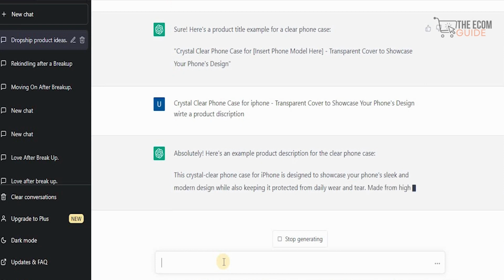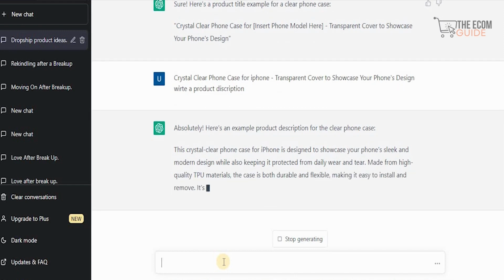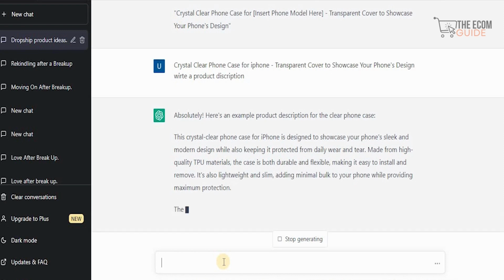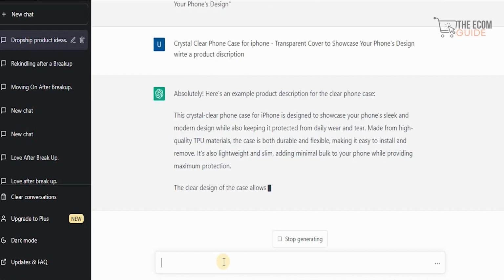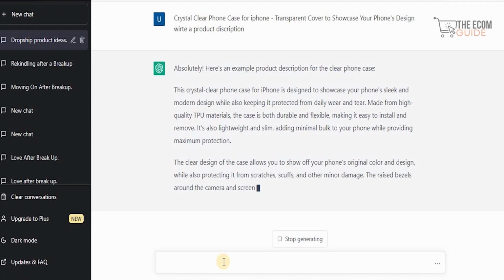Now it's very simple. You can see the power of the AI and ChatGPT that's available right now. So instead of hiring so many individuals, all you need to do is let ChatGPT do its job. Select the niche that you want, select the sub niche that is required. They will do the research, they'll find the product, they'll find the title, they'll tell you where to go, they'll tell you what to do, and all you need to do is follow the instructions that I'm giving you in this video to ensure that you can actually select the right product, get the right title, and get the right description without spending a dime.